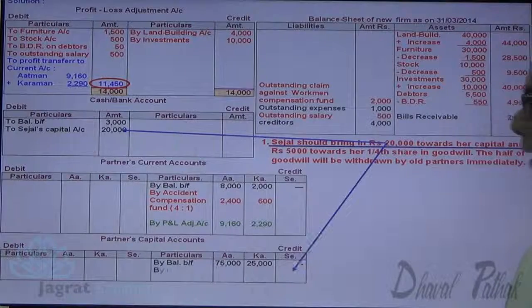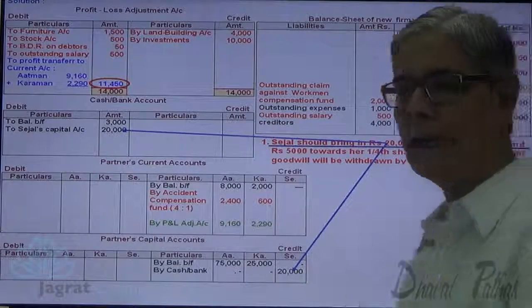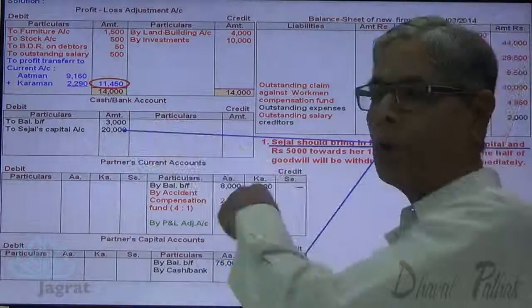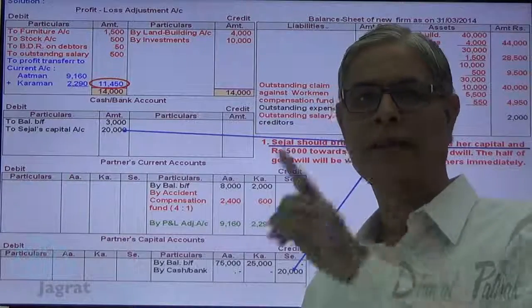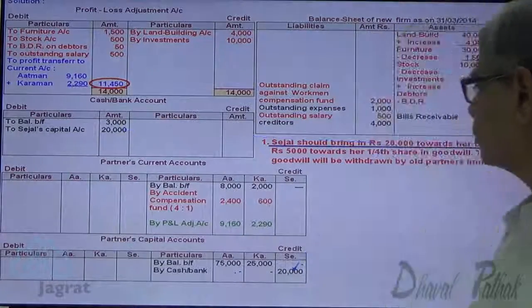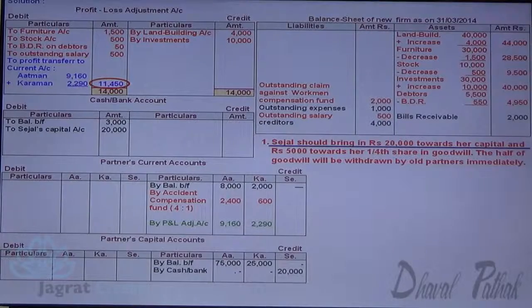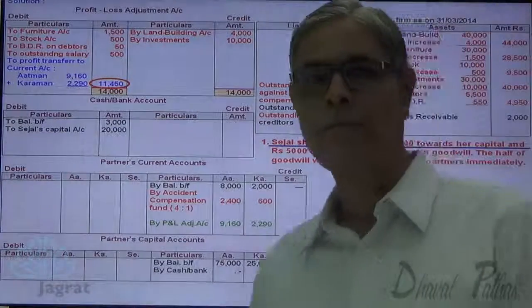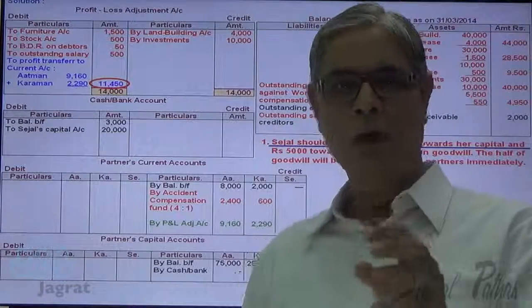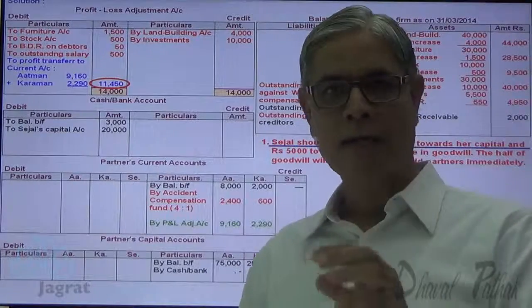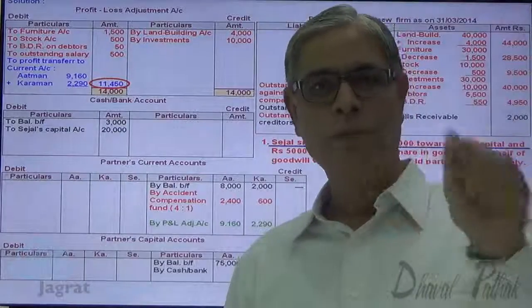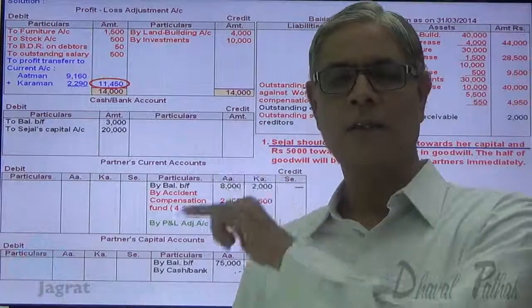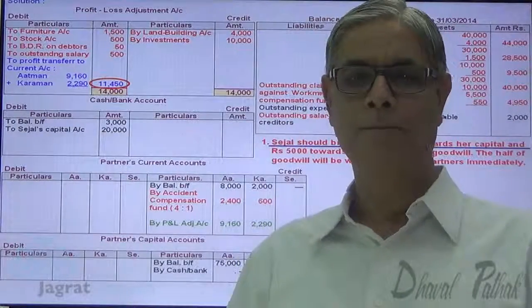So cash account debit 20,000 to Sejal's fixed capital account 20,000. So capital brought by a new partner is to be credited to fixed capital account. This is an important consideration. Now, goodwill adjustment. New partner brought 5,000 for goodwill. For 1/4 share in profit, 5,000 is the goodwill brought by the new partner.